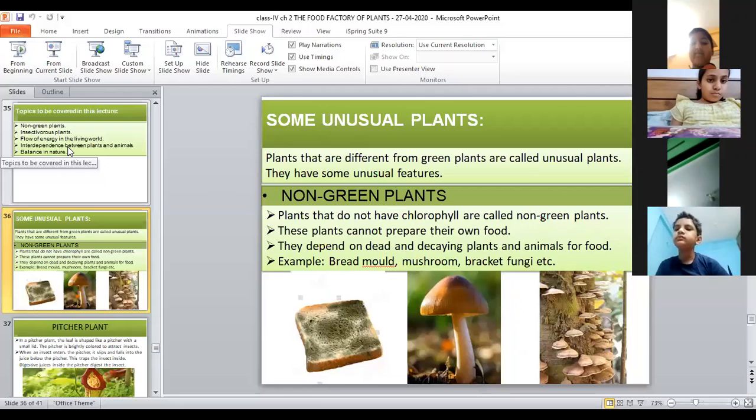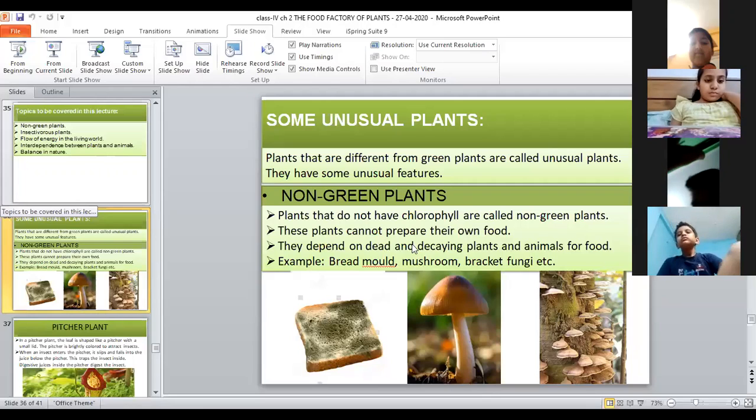What did we learn today? Anything else? Some unusual plants. In some unusual plants, what did we discuss? Two kinds of unusual plants we discussed today. What were they? Non-green plants and insectivorous plants. Okay, non-green plants and insectivorous plants. Clear? Okay, very good. So these were our topics for today.